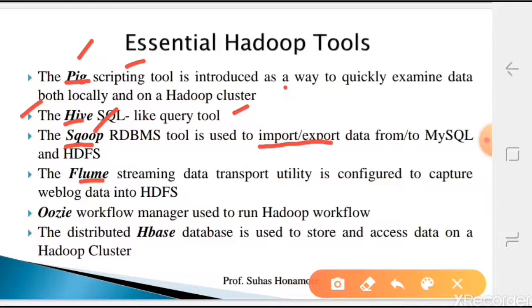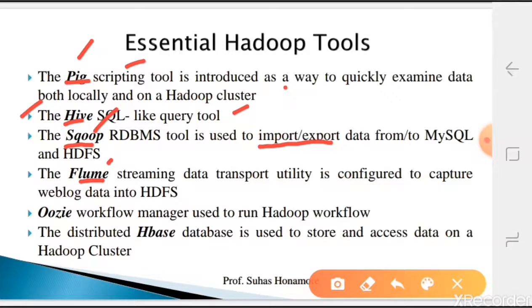Then Flume. This tool is used whenever continuous data is being generated. Suppose in Google, whatever we search is also data we are giving to the Google search engine, like the keywords, timestamp and other extra features. Whatever task you do inside your web browser, you are creating data. If live data is coming in, it has to be captured and kept in HDFS. For that purpose this tool came, that is Flume.